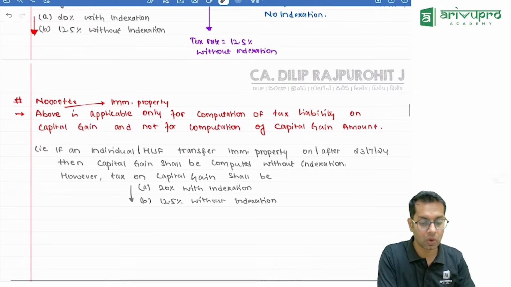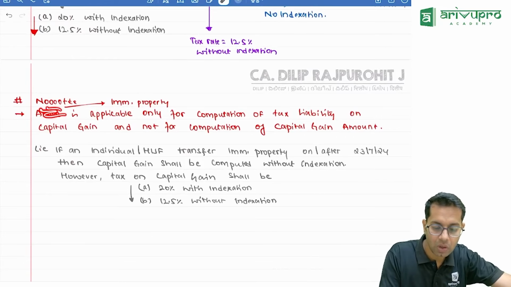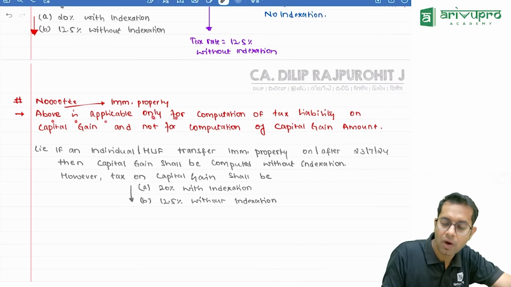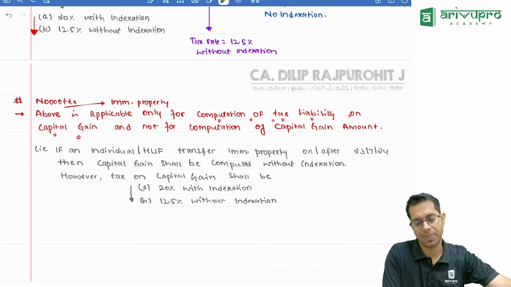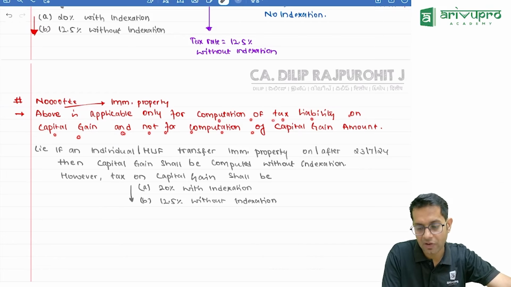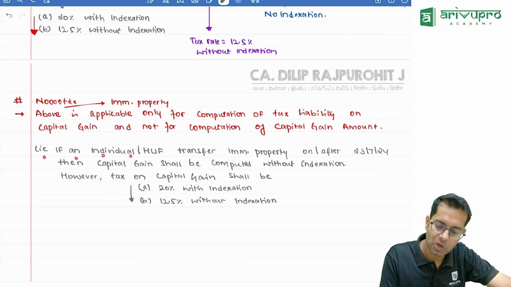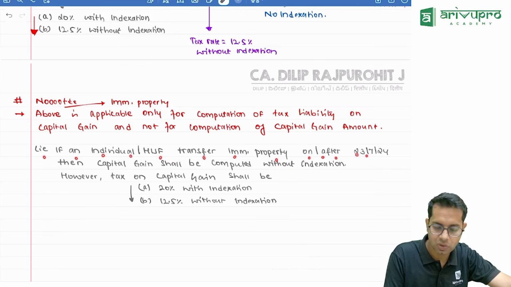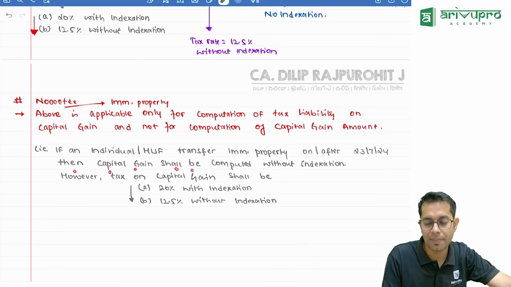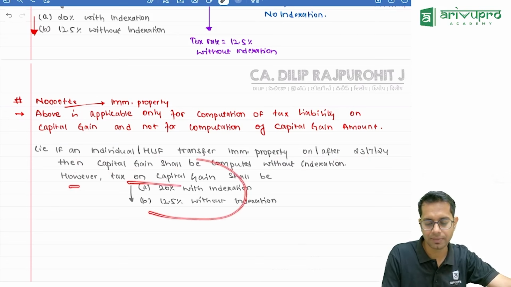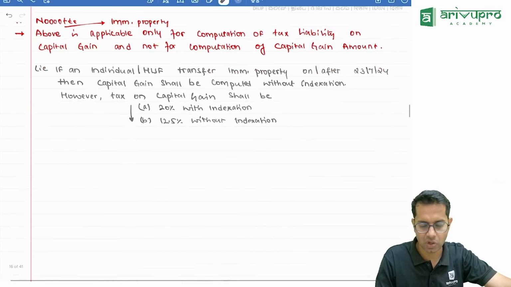Now note, a very important note. Remember this note? Note, immovable property. The above is applicable only for computation of tax liability on capital gain and not for computation of gain amount. That is, if an individual or an HUF transfers immovable property on or after 23rd July, then capital gain shall be computed without indexation. However, tax will be taken at 20% with indexation or 12.5%.